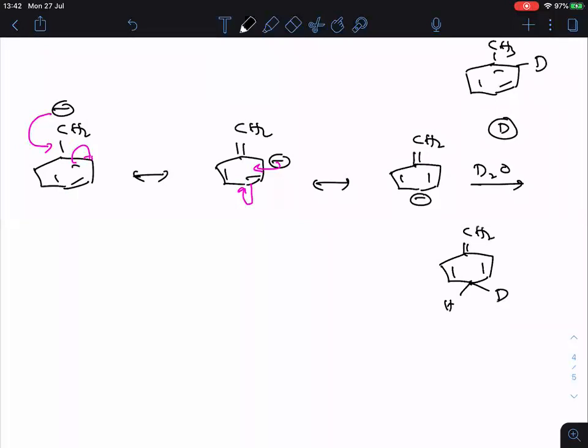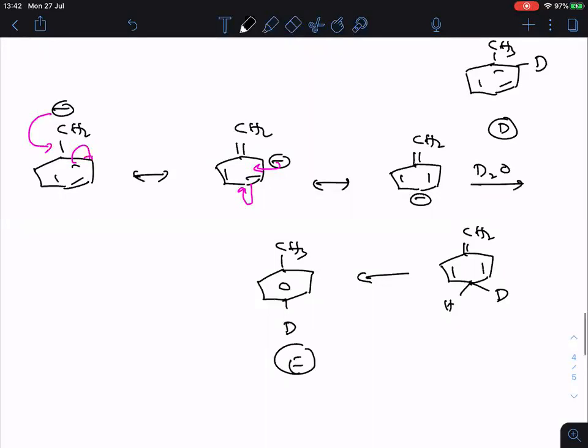Again following the previous mechanism. Clear? Again bring the pi bond into the ring, and send hydrogen to the CH2. Final answer I am writing here: CH3D. Okay, and this is your E product.